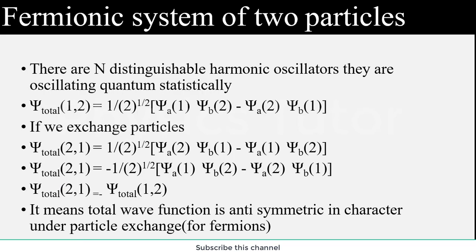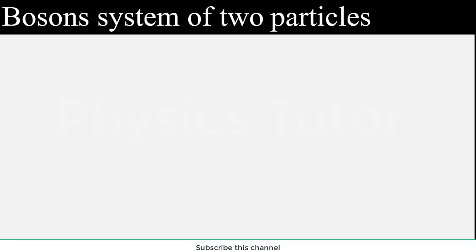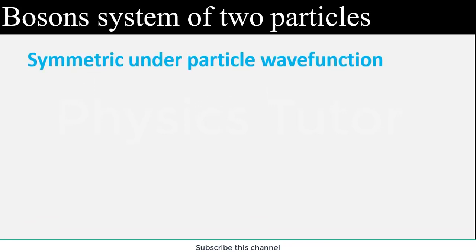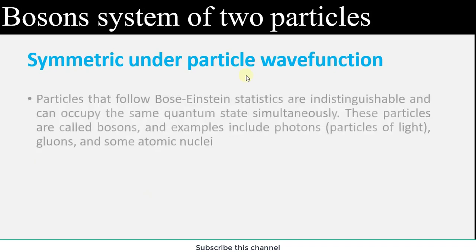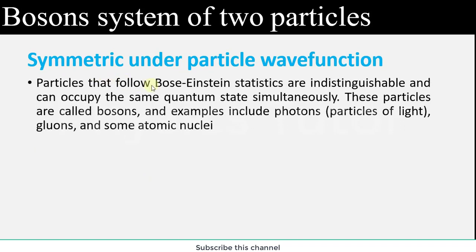Next, in the boson system of two particles, we see that they show a symmetric nature. First of all, we learn about symmetry under particle exchange of the wave function. Particles that follow Bose-Einstein statistics are indistinguishable and can occupy the same quantum state simultaneously. So they are identical particles.